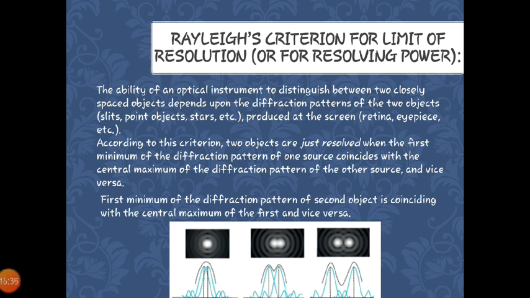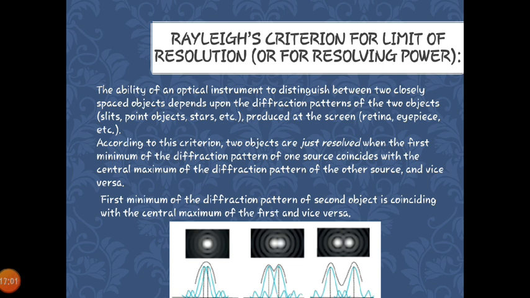So have a look at the second diagram. A graphical representation is there. In the first, they are unresolved, they are completely merged. In the second, they try to separate out. So this is nothing but just resolved. And the last one is well resolved. So this is Rayleigh's criterion. You can clearly notice it.